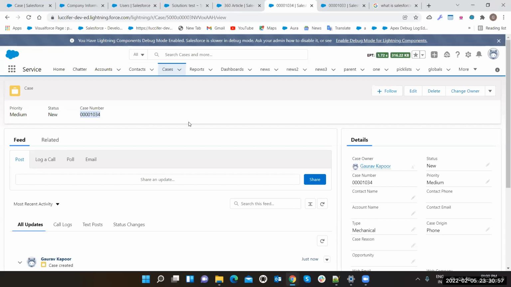Okay. So suppose some repeated case is being raised by another, different user, so that can be found in the knowledge article. Is there a difference between the solutioning of the case and the knowledge article?